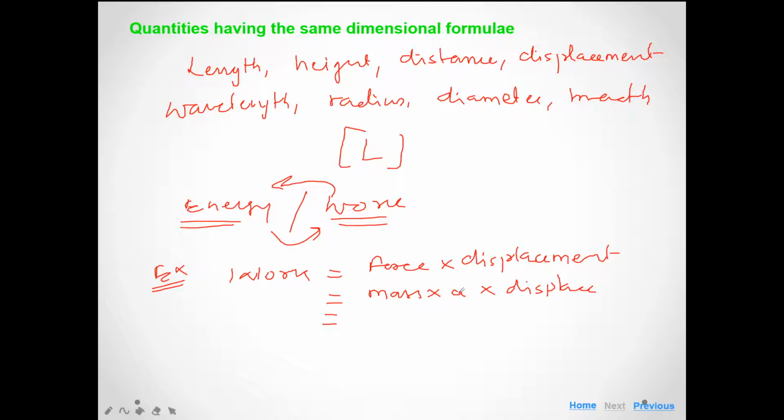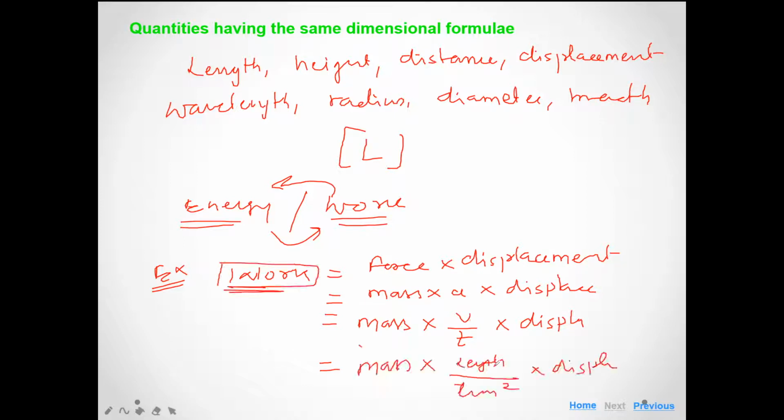We know that acceleration is equal to velocity upon time, so work is mass into velocity upon time into displacement. Now again velocity is not a fundamental quantity, so we convert velocity into fundamental quantities. Velocity is equal to displacement upon time, or length upon time. So it is equal to mass into length upon time square into displacement. Now we have converted work into the fundamental quantities: mass, length, time, displacement. All these are fundamental quantities.